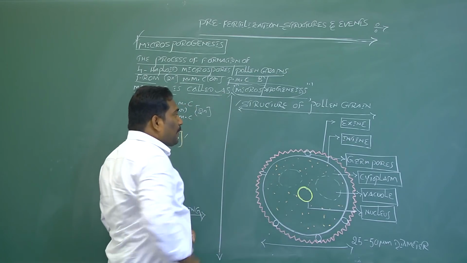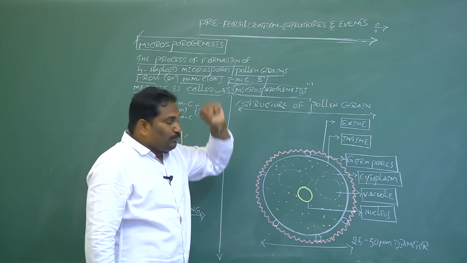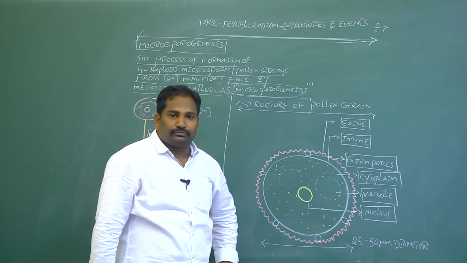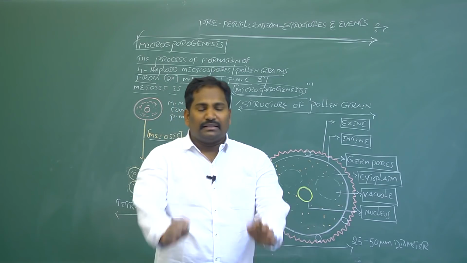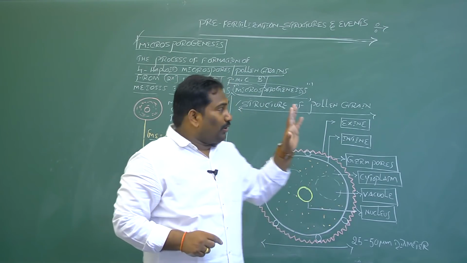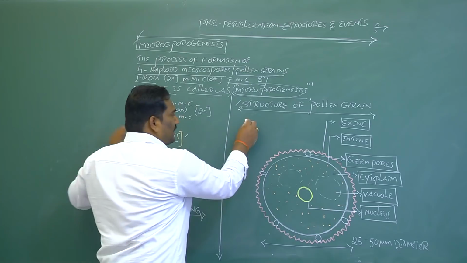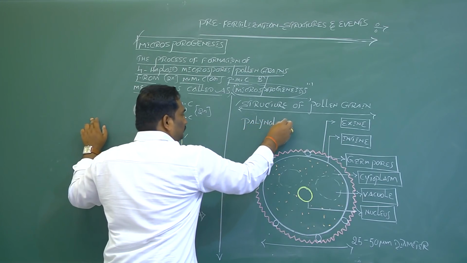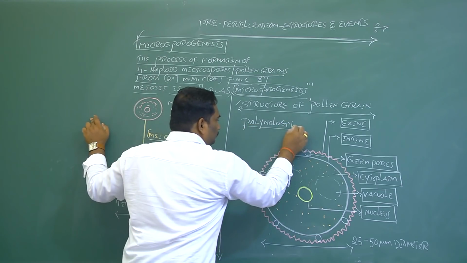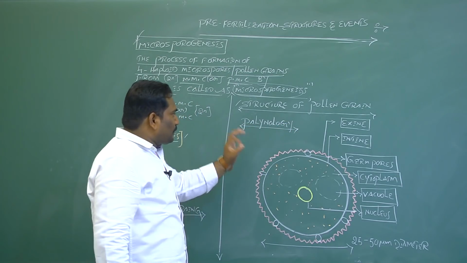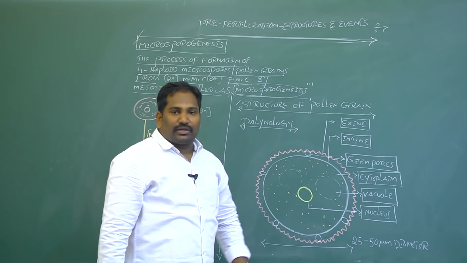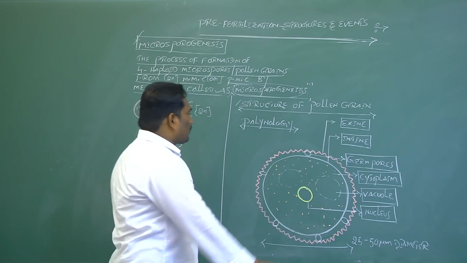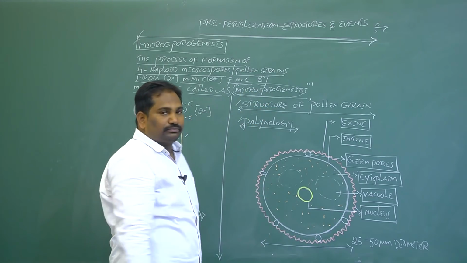Now the class is structure of pollen grain, which is also called a microspore. Generally, the study of pollen grains is called palynology. This is the first point about pollen grain. The study of pollen grains or microspores is called palynology.